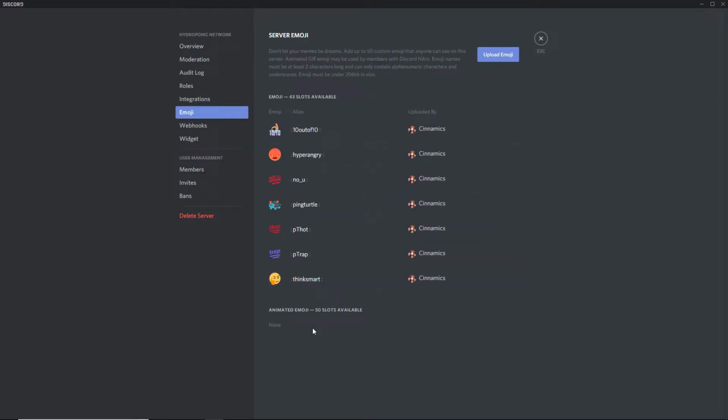Here are your emojis. You install them from a certain website, which will be in the description. You could basically just use them as normal emojis, which is really cool. They let you have 50 for free. Honestly, really cool. You guys should use them if you want, but you don't have to. You can even rename them if you want, which is really cool.